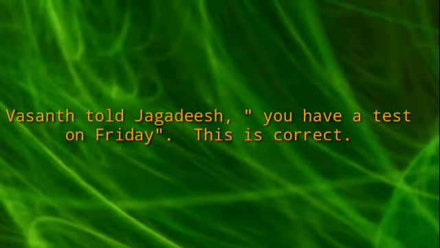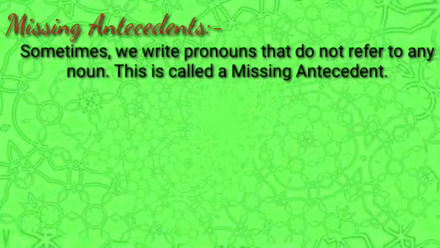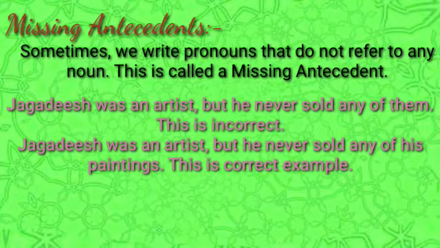Next, missing antecedents. Sometimes we write pronouns that do not refer to any noun. This is called a missing antecedent. For example, Jagadish was an artist, but he never sold any of them. This is incorrect example because the pronoun them has no antecedents.